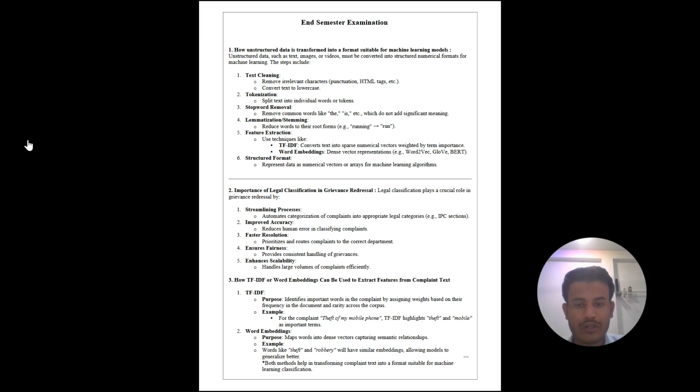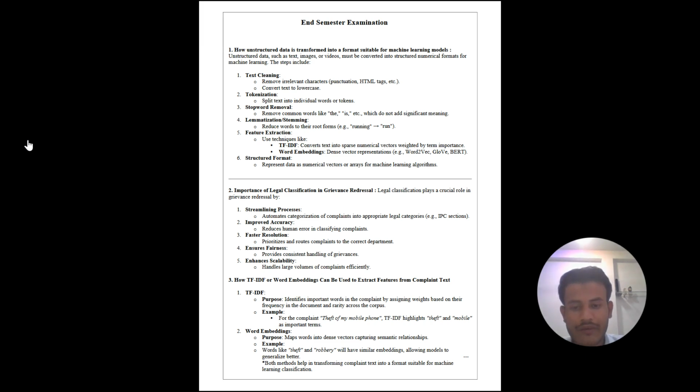Second part is the importance of legal classification in grievance redressal. Legal classification plays a crucial role in grievance redressal. Step 1 is streamlining the process. It automates categorization of complaints into appropriate legal categories, example, IPC sections. Second is improved accuracy. It reduces human error in classifying complaints. Third is faster resolution. It prioritizes and routes complaints to the correct department. Fourth is ensuring fairness. It provides consistent handling of grievances. Fifth is enhanced scalability. It handles a large volume of complaints efficiently.